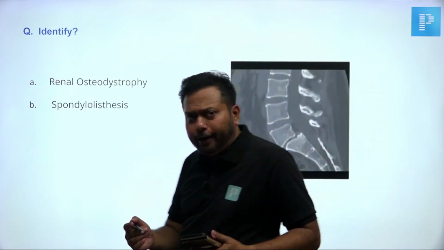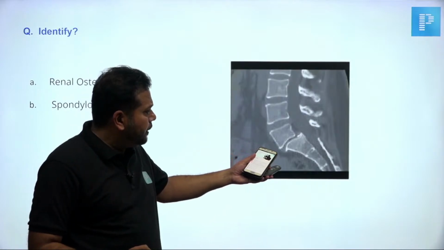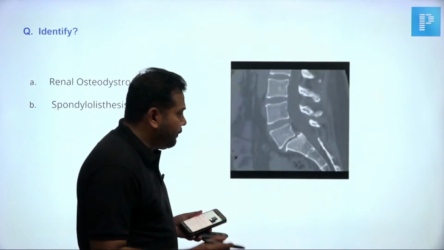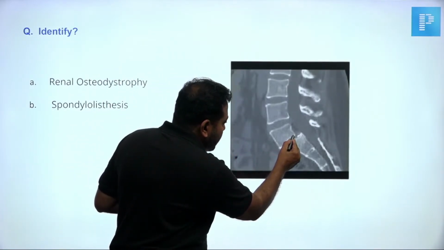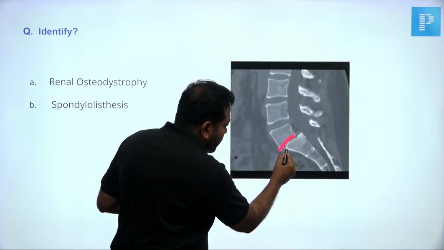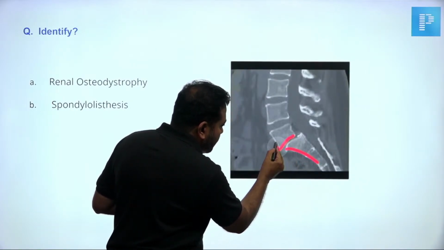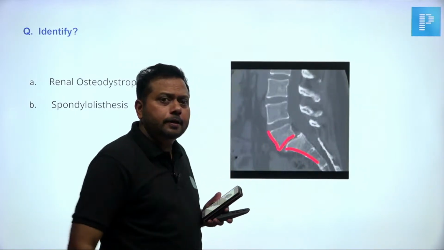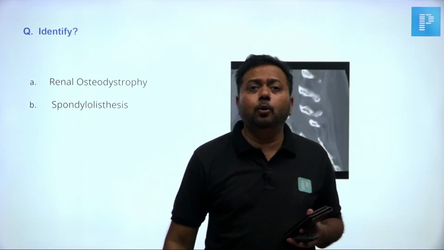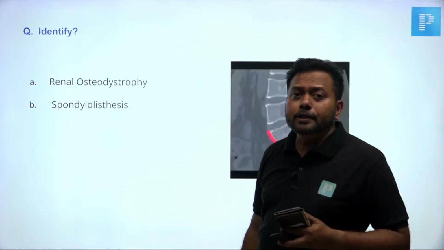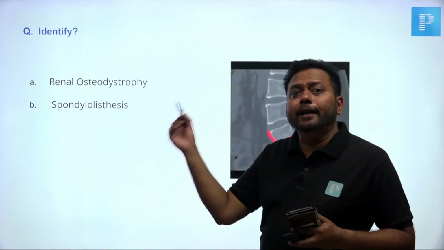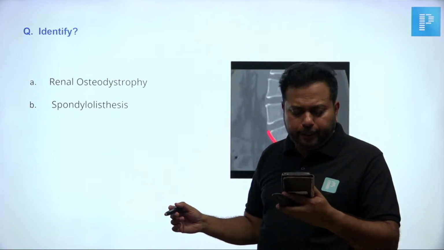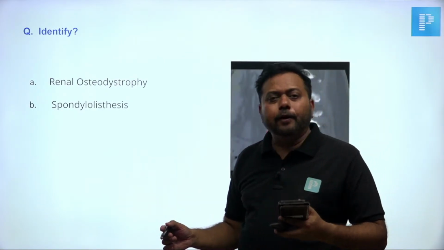Identify. They had given an image like this and they ask what is that. When you see very carefully, I am able to see the L5 and this is S1. L5 is projected forward. So this should be a case of spondylolisthesis. Spondylolisthesis, L5 over S1.